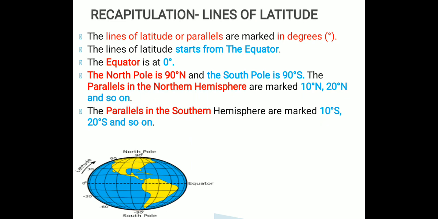The parallels in the northern hemisphere are marked 10 degree north, 20 degree north, and so on. The parallels in the southern hemisphere are marked 10 degrees south, 20 degrees south, and so on. If we are going towards the North Pole, they are marked as 10 degree north, 20 degree north, and so on. If we are going toward the southern hemisphere, we mark them as 10 degrees south, 20 degrees south, and so on.